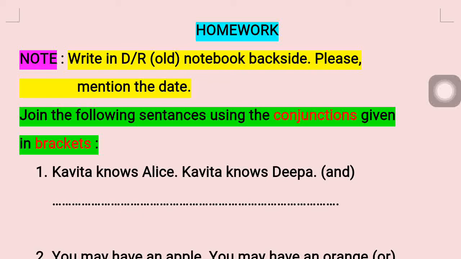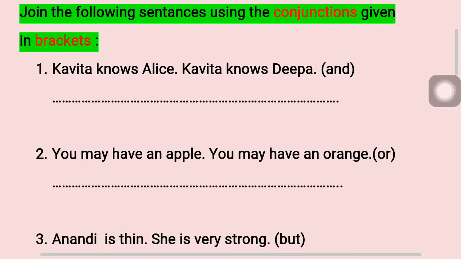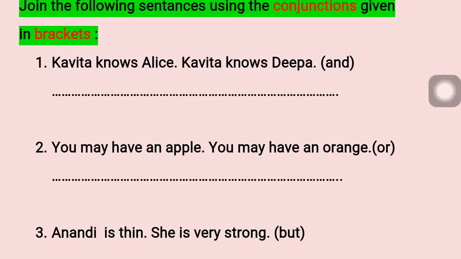Now here is your homework. Join the following sentences using the conjunctions given in brackets. So in the brackets you can see some words are given. You have to join the sentences. Now first one, Kavita knows Alice. Kavita knows Deepa. In the bracket, that is a conjunction that is given, and. So you have to include and complete the sentence now. Okay? Try to do this.